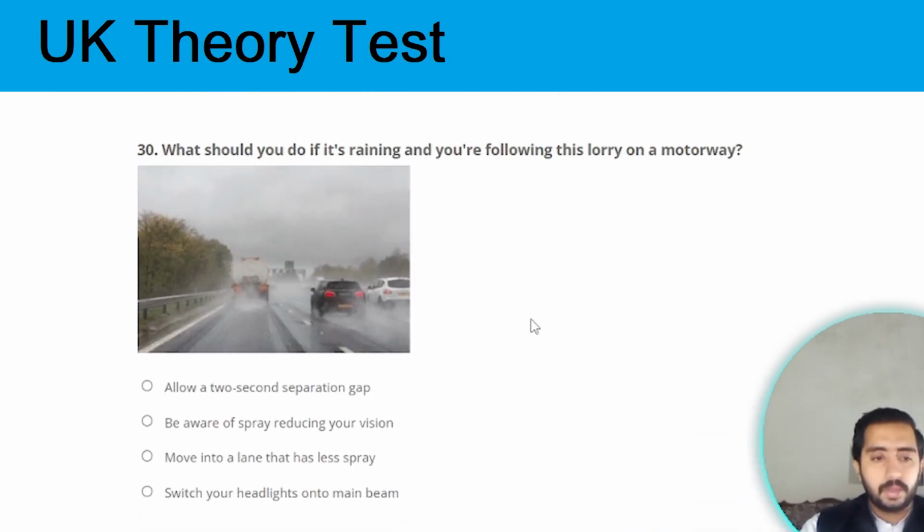Next question. Question number 30. What should you do if it's raining and you are following this lorry on a motorway? The correct answer is be aware of spray reducing your vision. Option B is the correct one.